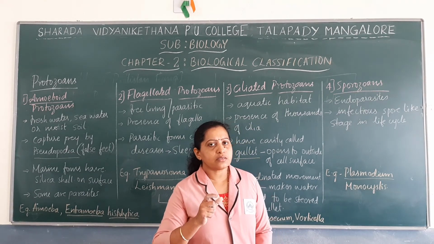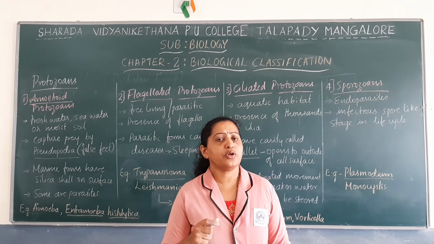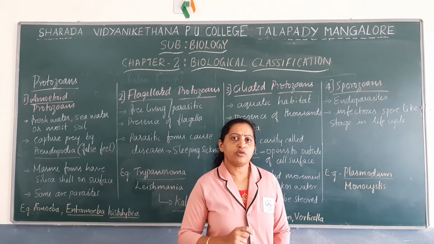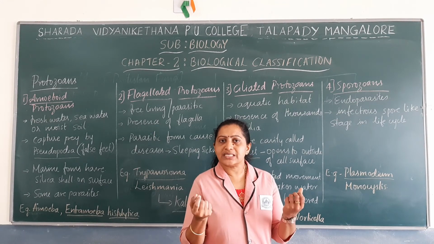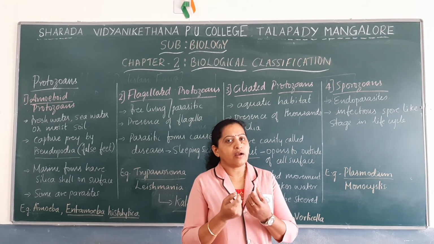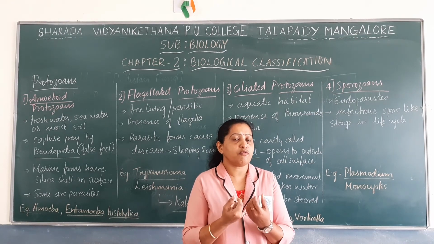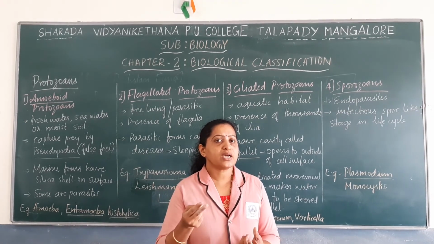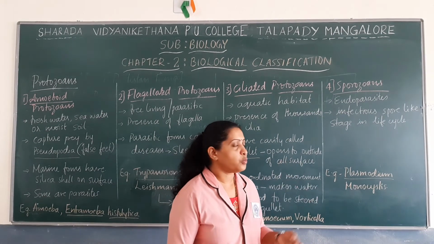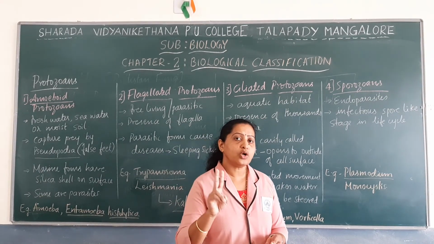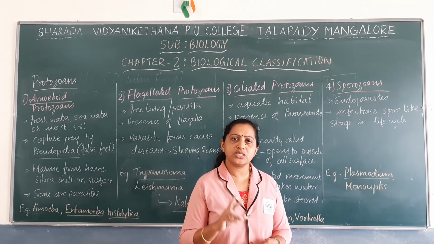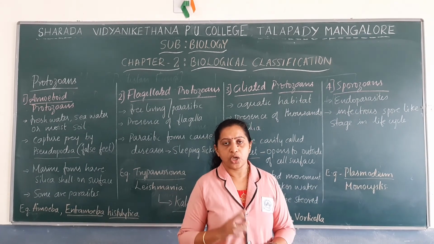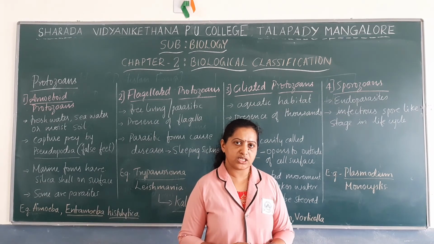During the asexual mode of reproduction, they produce a large number of spores, whereas during the sexual mode of reproduction, gametes are formed. These gametes fuse together, forming a zygote, and the life cycle is completed. Not all sporozoans, but some sporozoans require two hosts. Especially Plasmodium requires two hosts, human as well as female Anopheles mosquito.